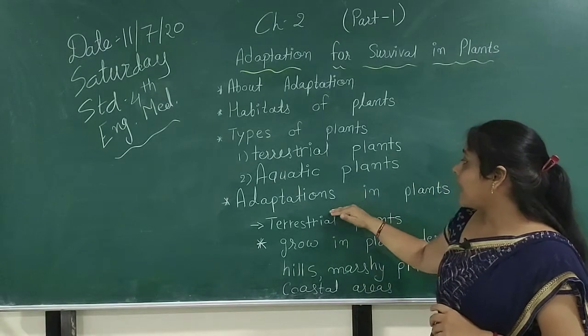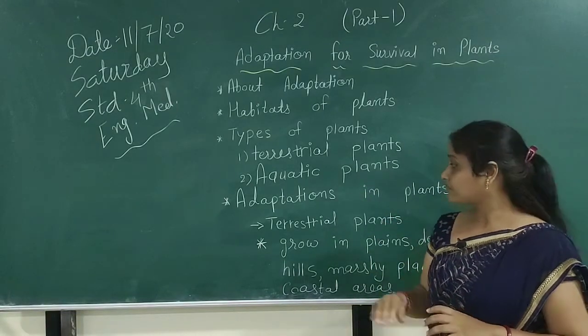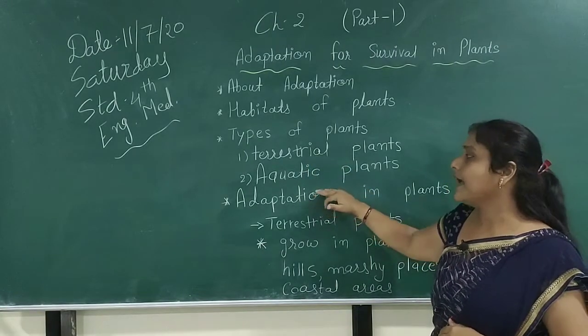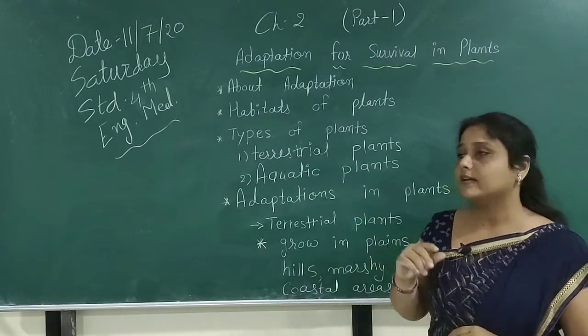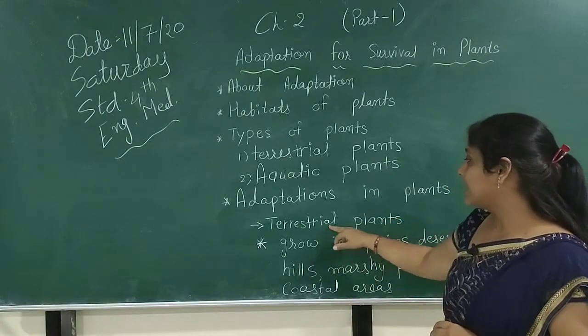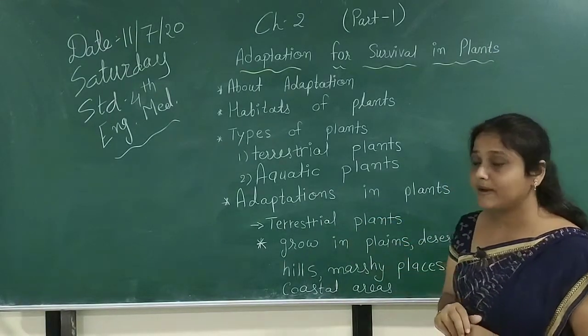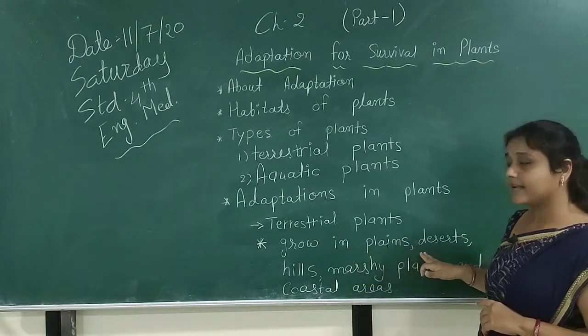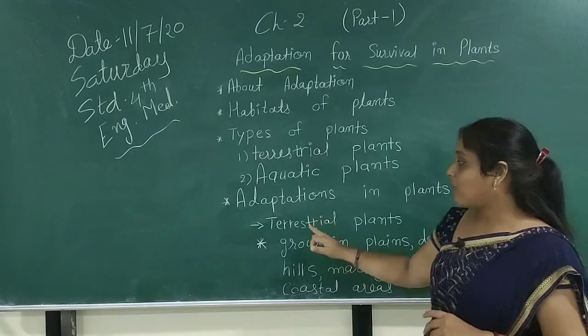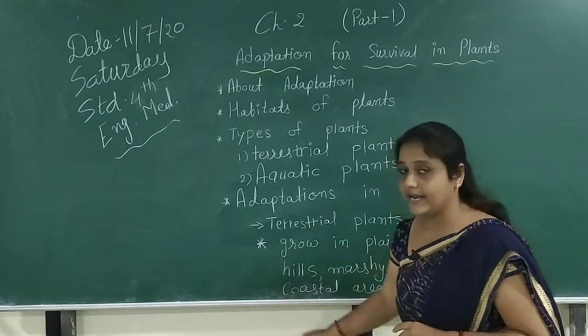Then after, we have adaptation in plants. We have two types of plants: terrestrial plants and aquatic plants. Then after, we look at the adaptation in plants. Terrestrial plants first grow in plains, deserts, hills, marshy places and coastal areas. Now we discuss this topic in detail.